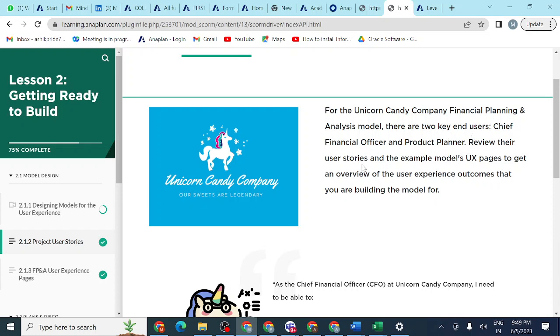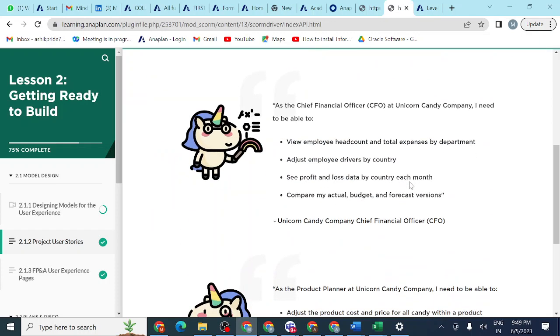Review their user stories and example model UX pages to get an overview. These are the user stories. User stories mean these are the things they should do, all these things. They need all these calculations. Each and every calculation, each and every detail they should know. Why they should know is the use case: as a Chief Financial Officer, if he needs to prepare planning, budgeting and forecasting reports, that is the reason he should know all these things.